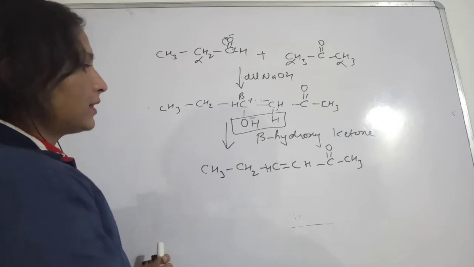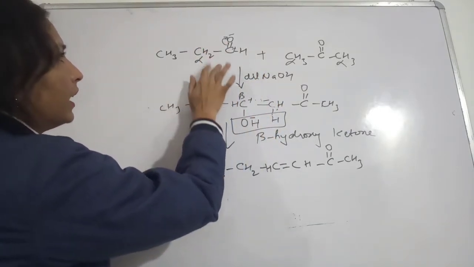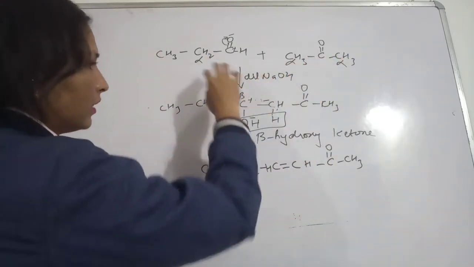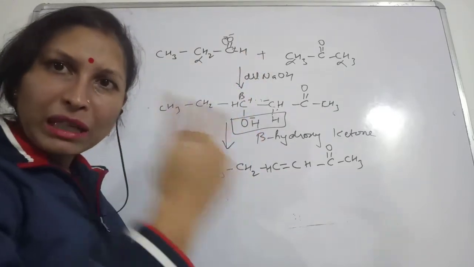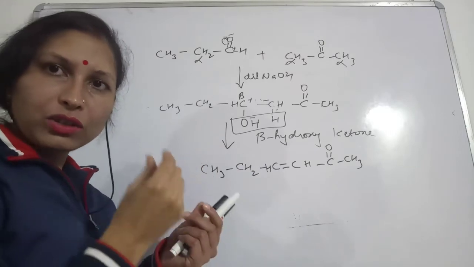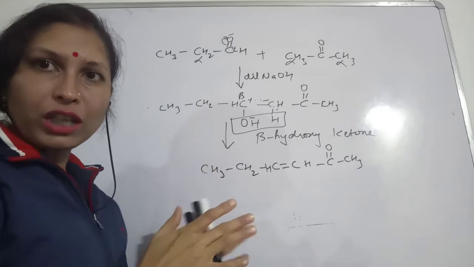Now we have actually taken this aldehyde and this ketone. Because we have many molecules of these aldehydes and many molecules of ketones in any container which we are taking, even that small amount will contain many of these molecules.